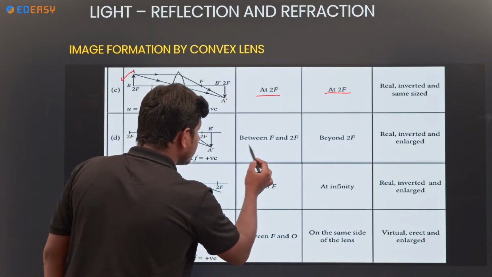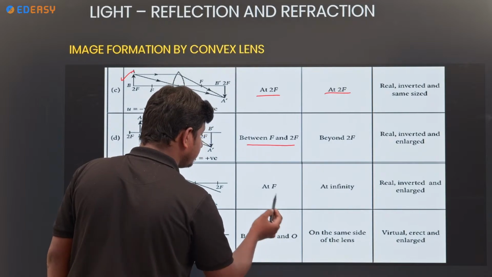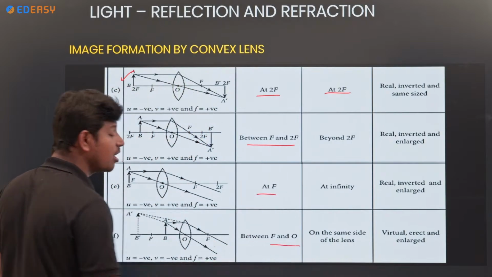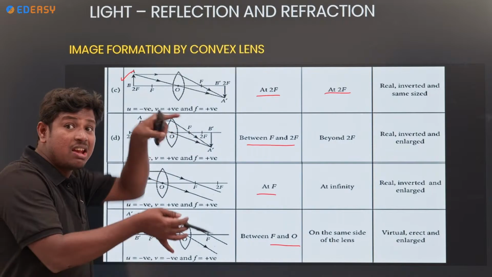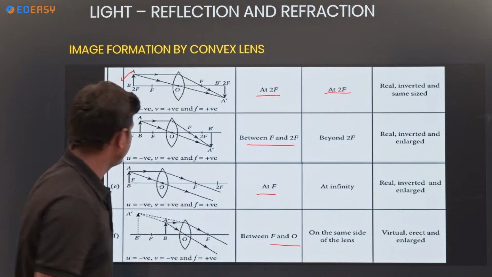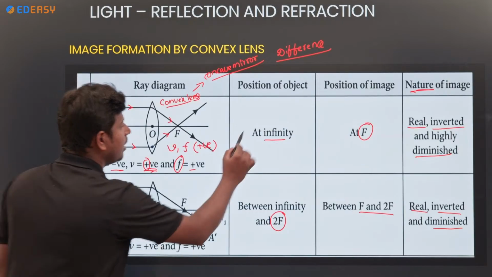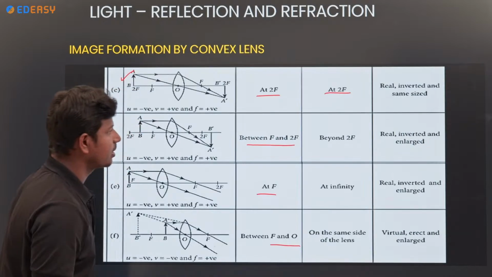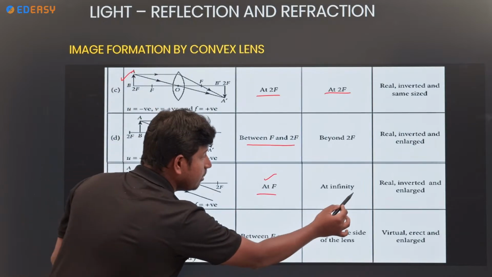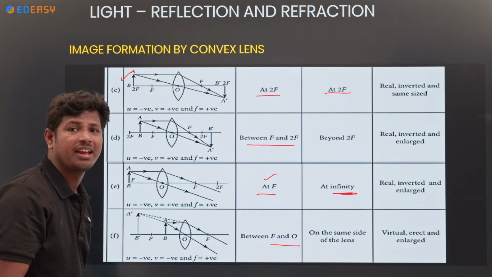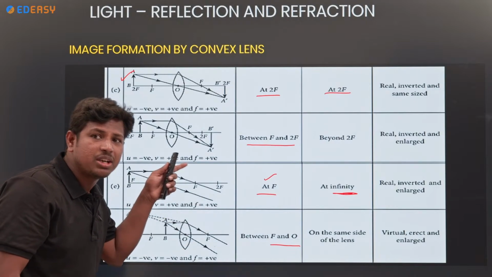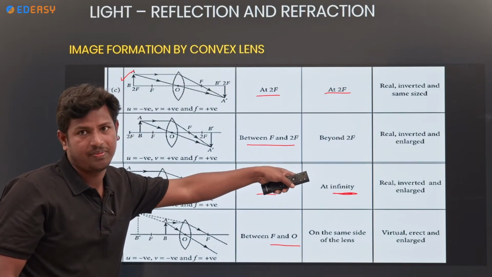Coming to the last three, quite opposite, inverse. If the image is at f, the object is at infinity. Object at infinity, image at f.